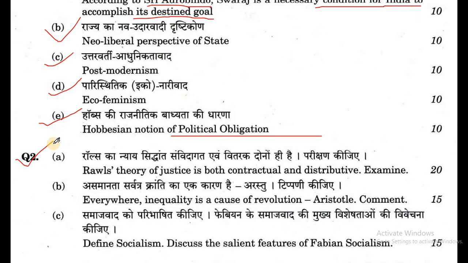Now question number 2. A. Rawls' theory of justice is both contractual and distributive. Examine. B. Everywhere inequality is a cause of revolution, Aristotle. Comment. C. Define socialism. Discuss the salient features of Fabian socialism.